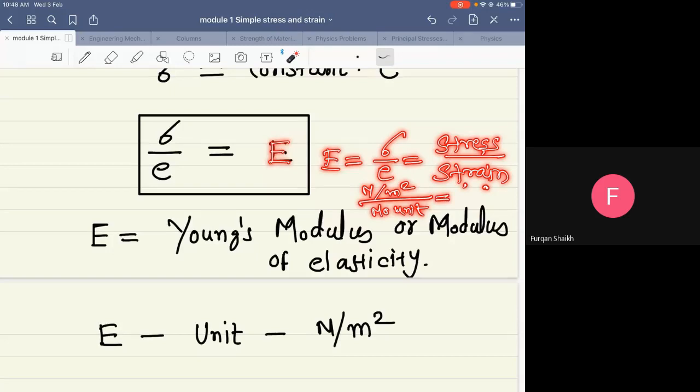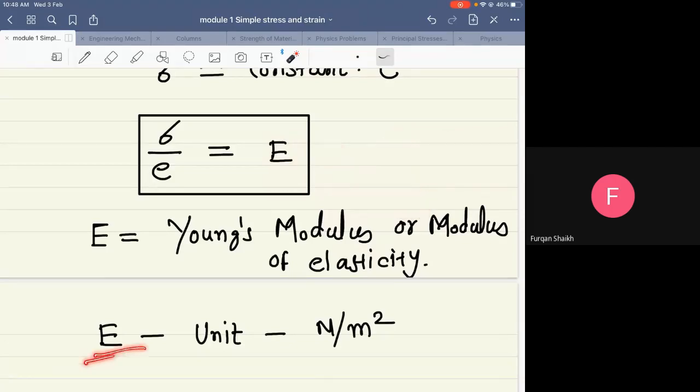So it indicates that the unit of E is the unit of stress, that is Newton per meter square. Therefore here it is written that Young's modulus E has unit Newton per meter square. Young's modulus or modulus of elasticity has the same unit as stress.